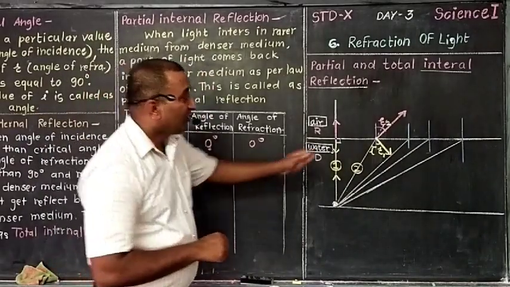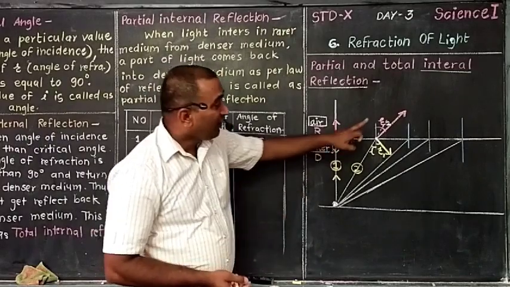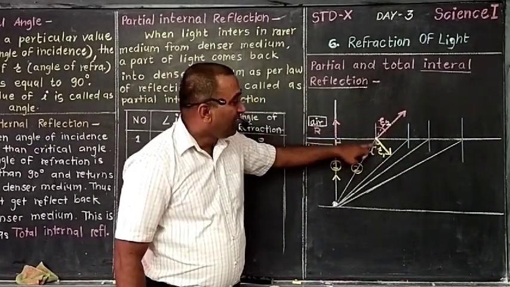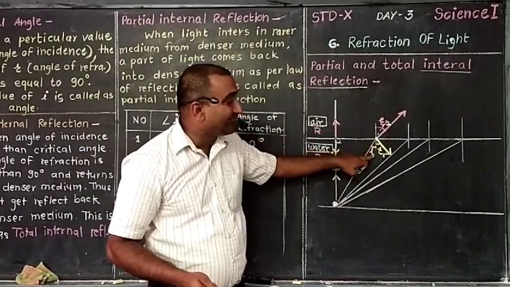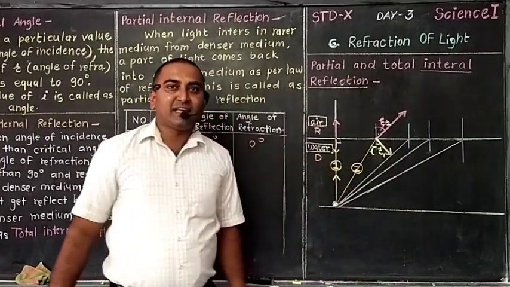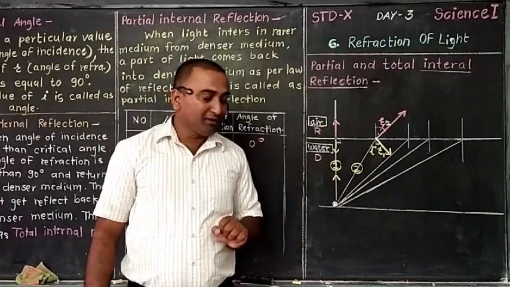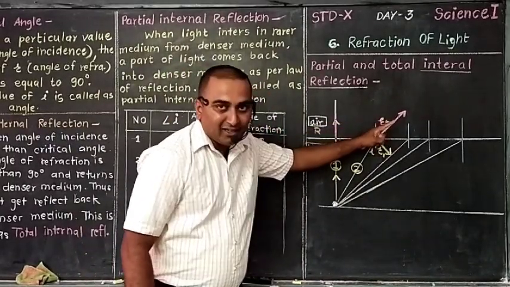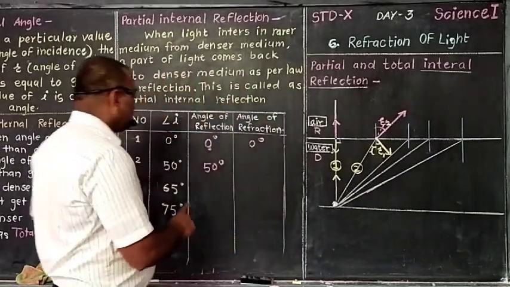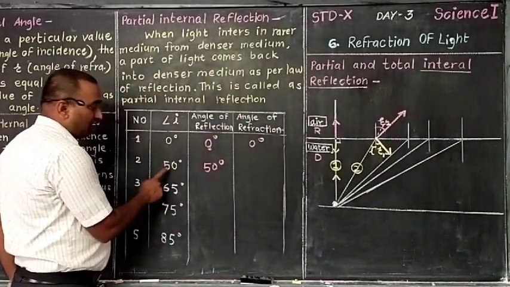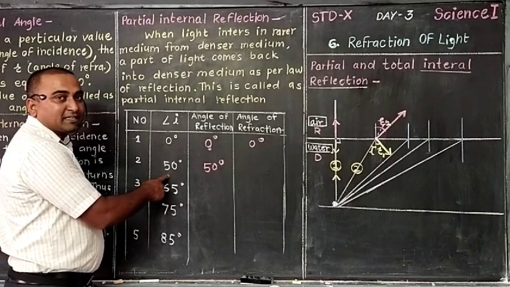But see what will happen here. Because of refraction, R2, the angle of refraction, is greater than I. Suppose there is a difference of 15 degrees. That means this angle is increased by 15 degrees. For example, 15 degrees. The incidence angle is 50 degree.